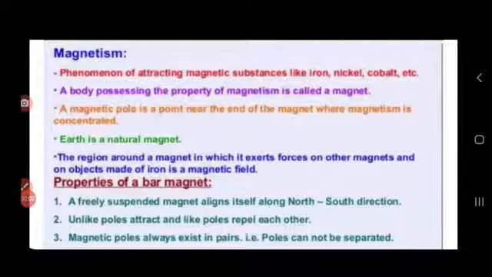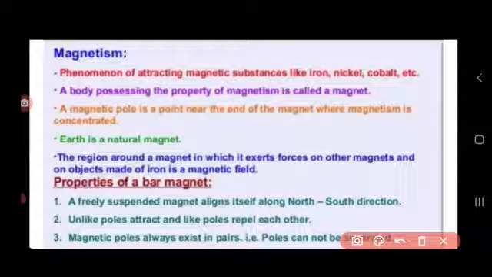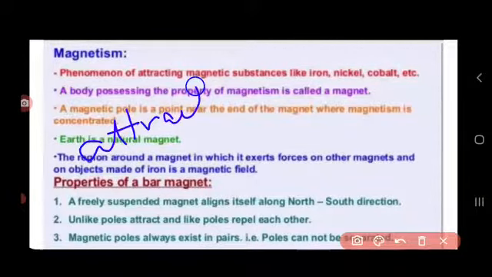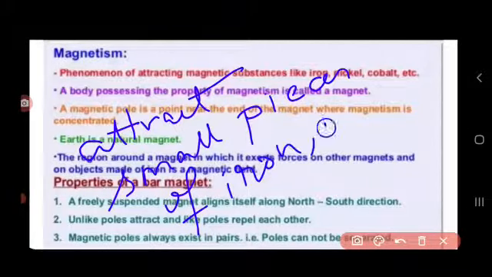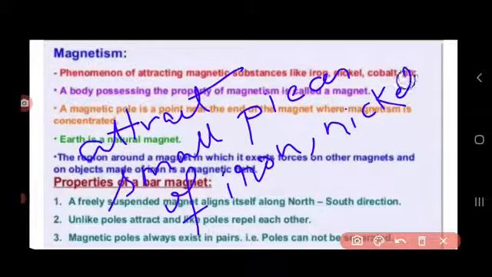Small pieces of iron, nickel, cobalt, etc., and always indicates north-south direction when suspended freely is called a magnet.